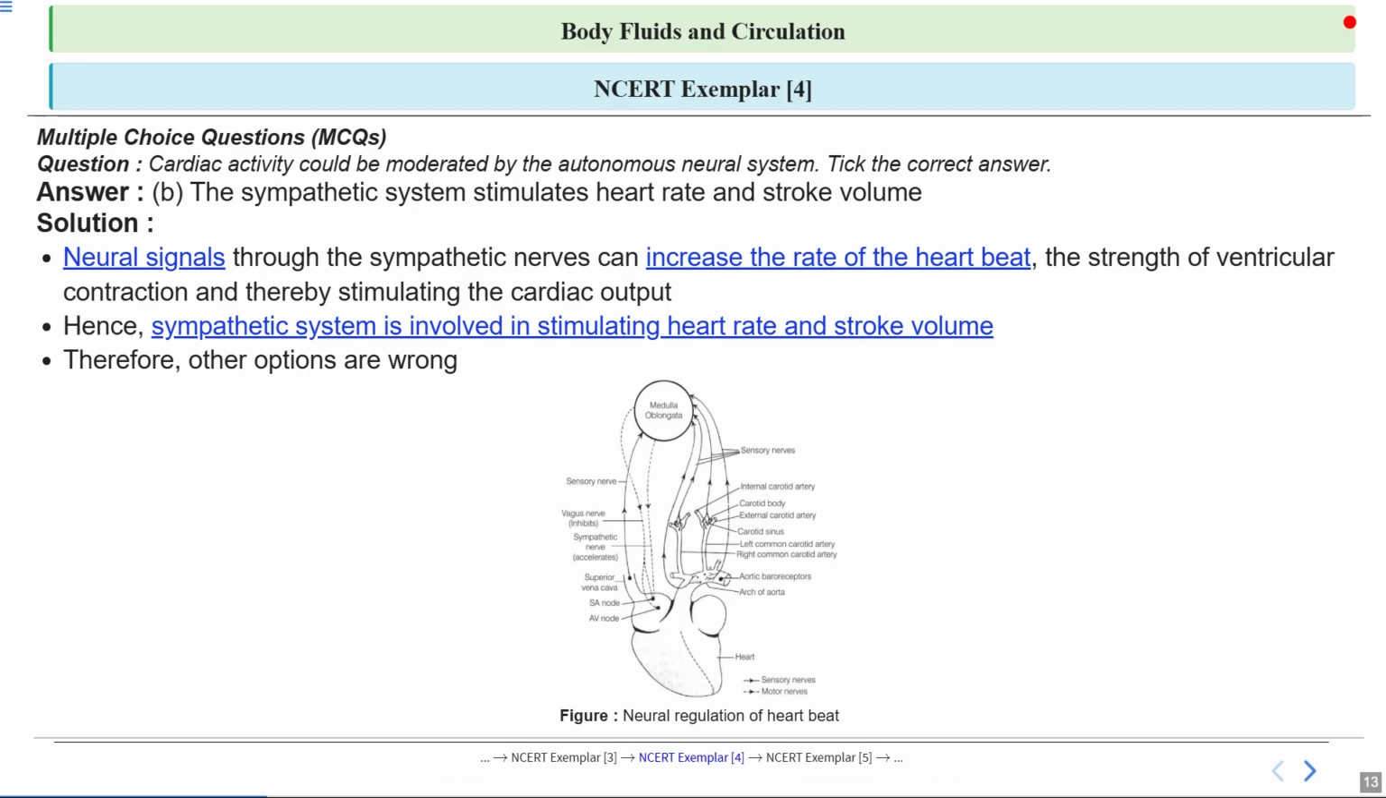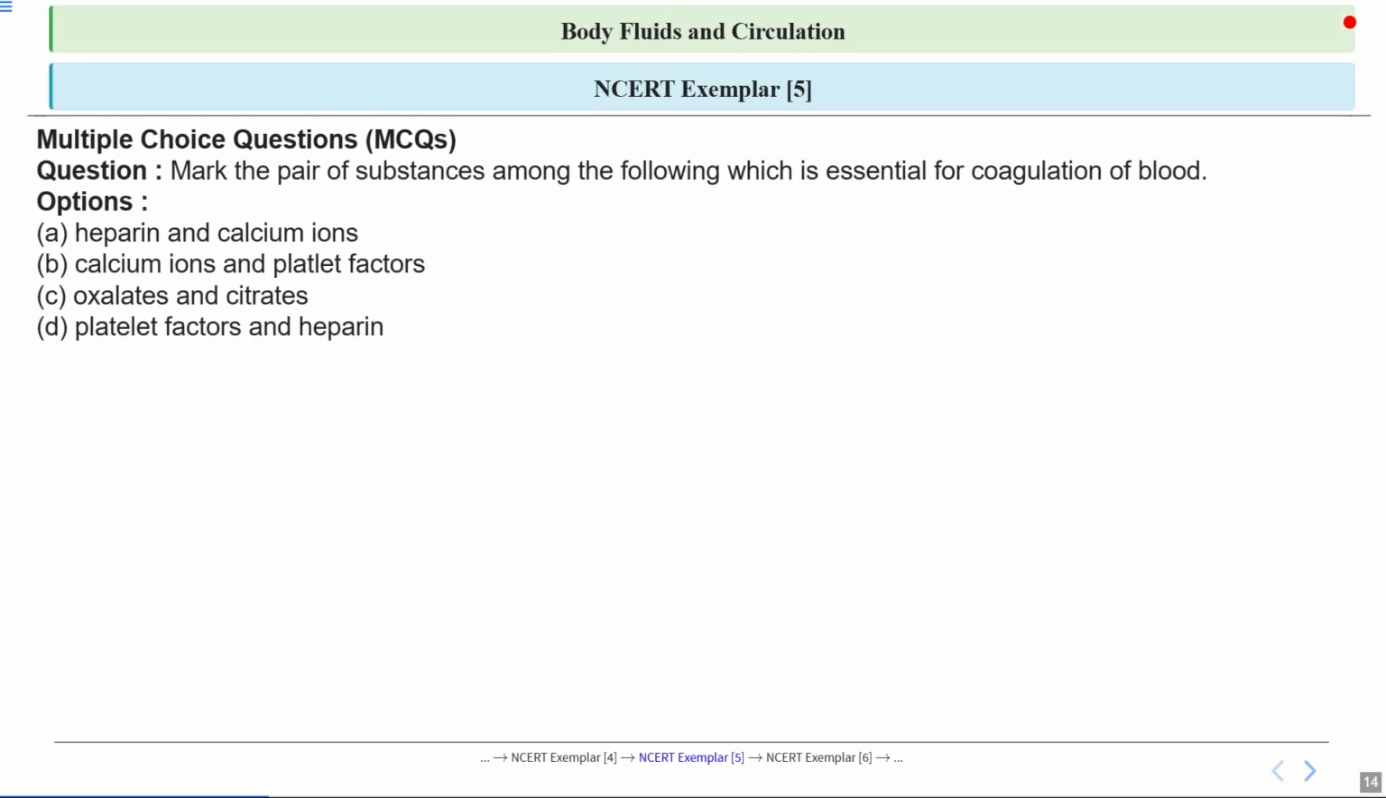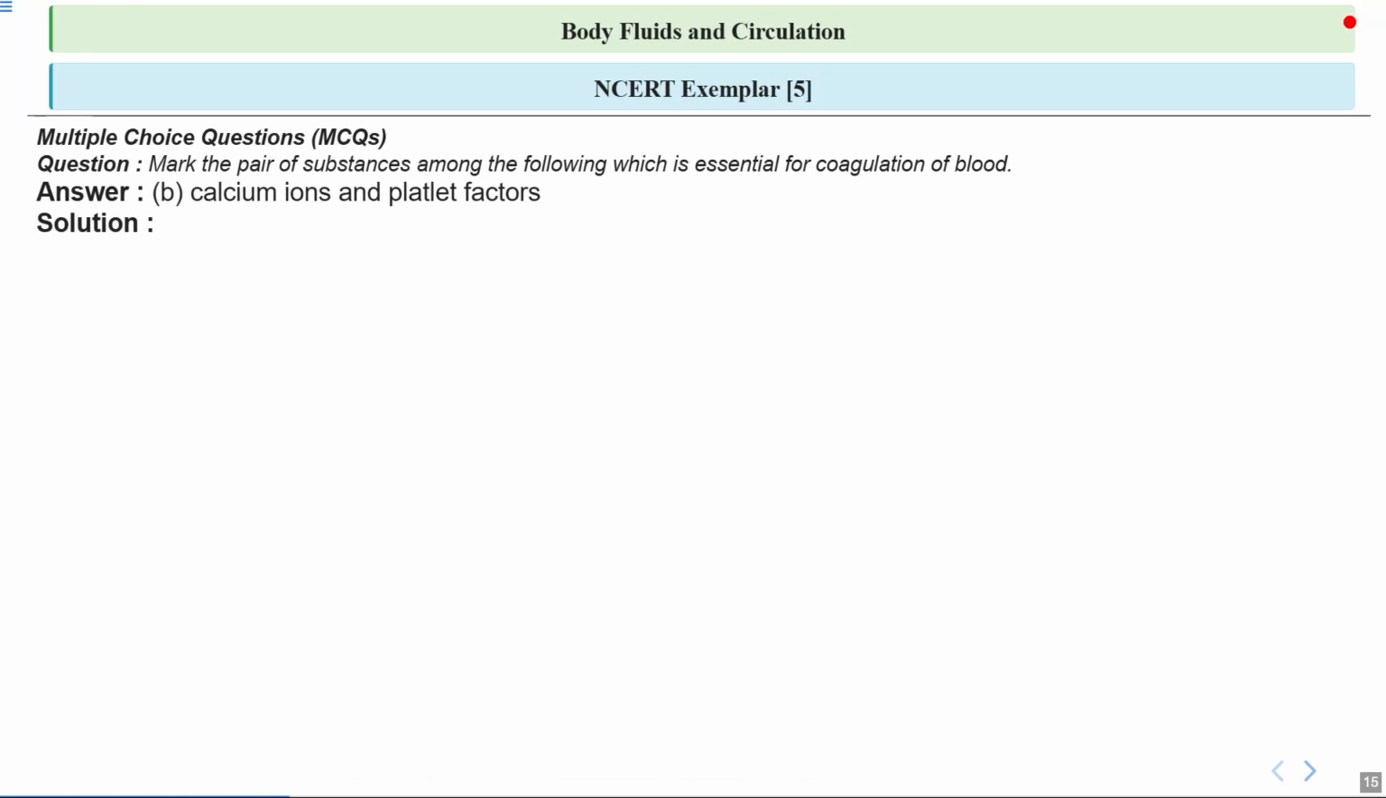So, this is question number 5, and the question is about blood coagulation, which is a process that helps stop bleeding when we get a cut. Note that the question is asking us to identify which pair of substances is essential for this process. So let's look at the answer. The correct option is option B, which is calcium ion and platelet factors.